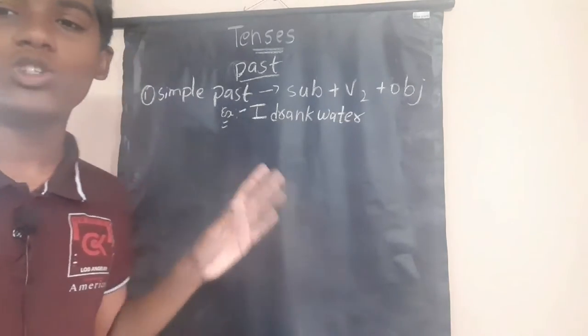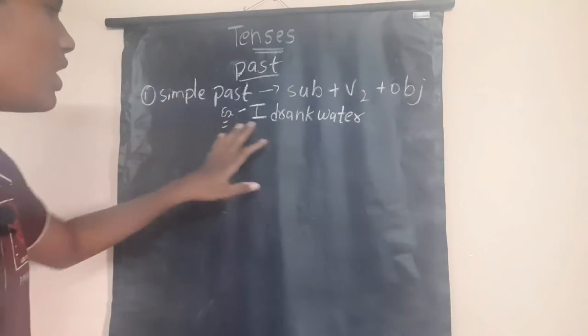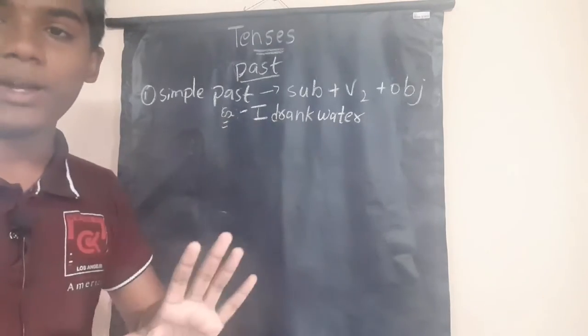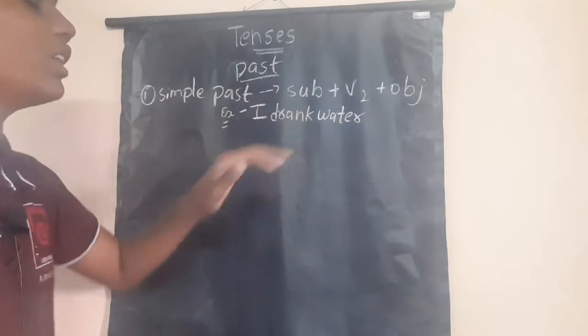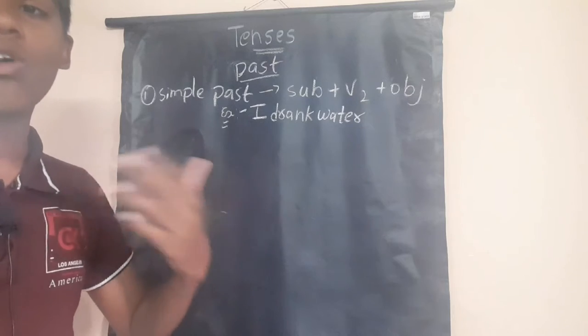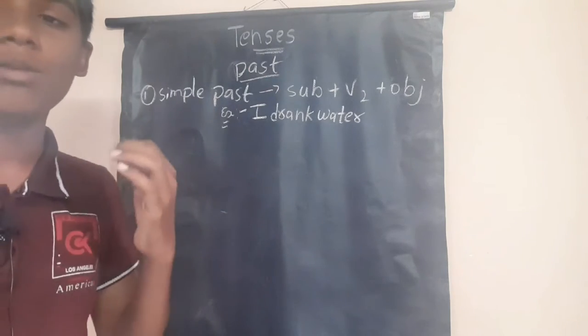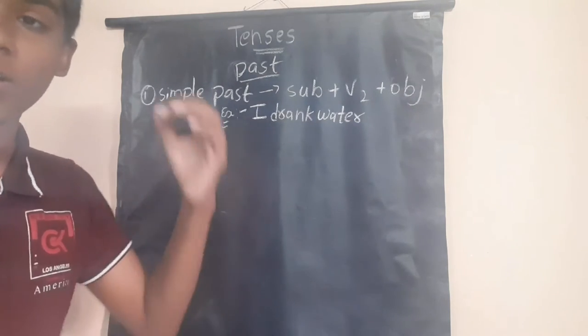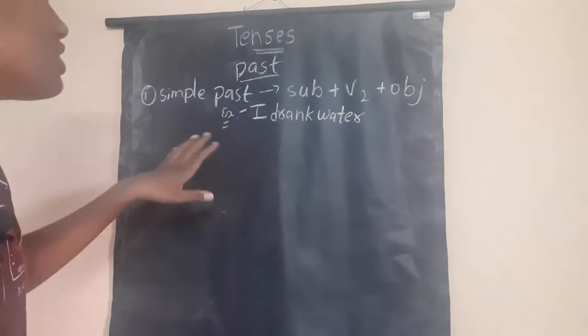Why should this example be in the past form? The work should be completed in the past. We drank water in the past, and that work was completed in the past only. So it is simple past.